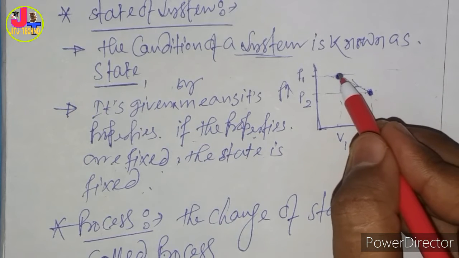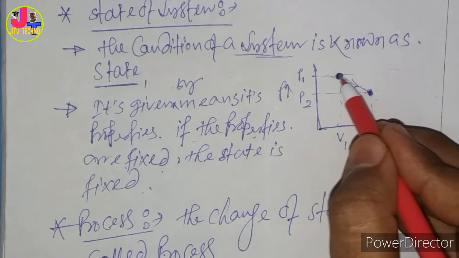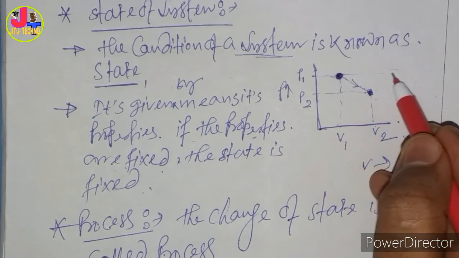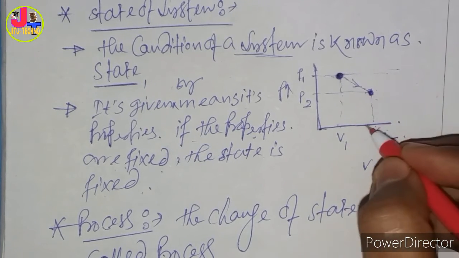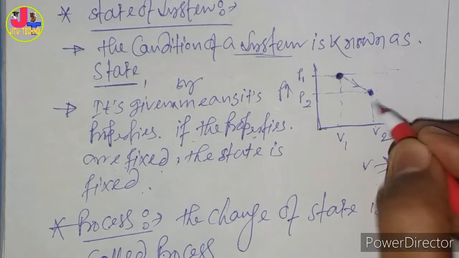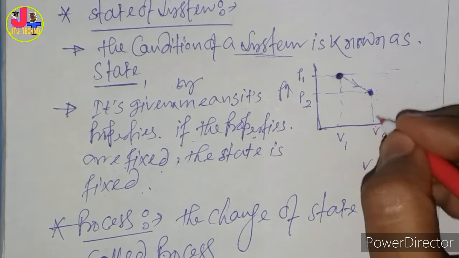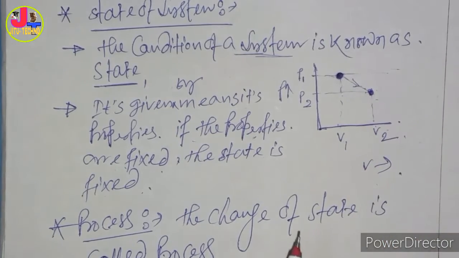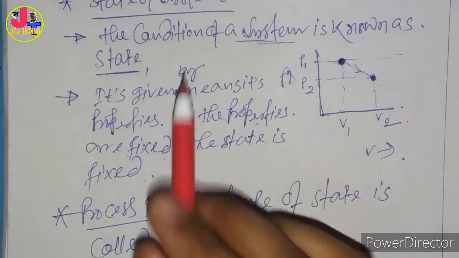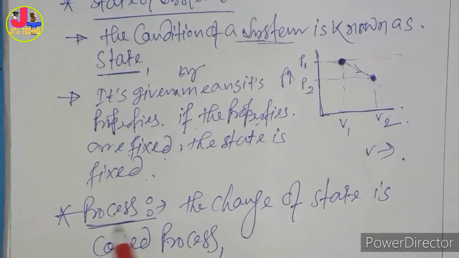We can plot the constant pressure line like this, and volume is constant like this. Clear? So that is about state and process.